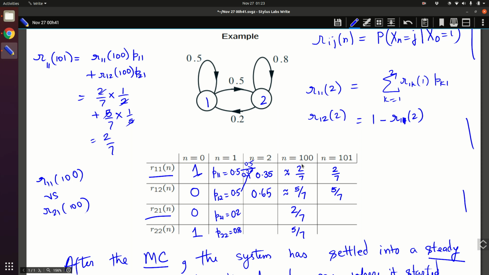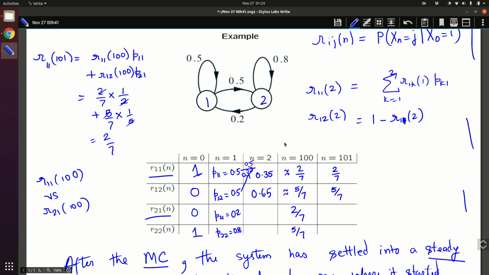But at n equal to 100, if you were to just look at the system and ask what's the chance that you are in state 1, that will be 2 by 7. And what's the chance that you are in state 2? You will be in 5 by 7. Okay, so this is what is meant by steady state.